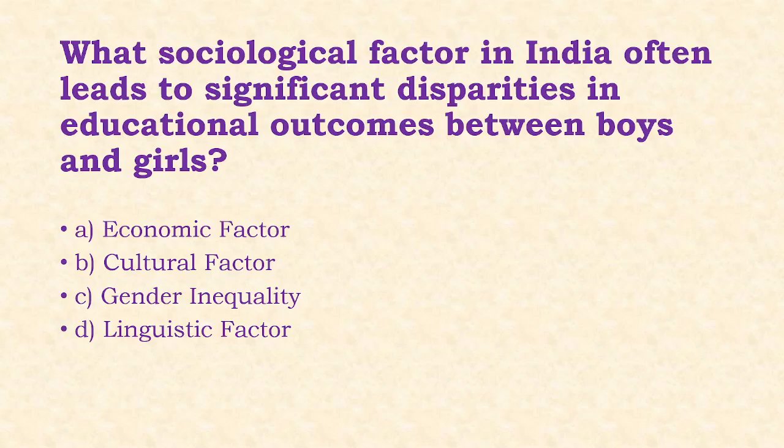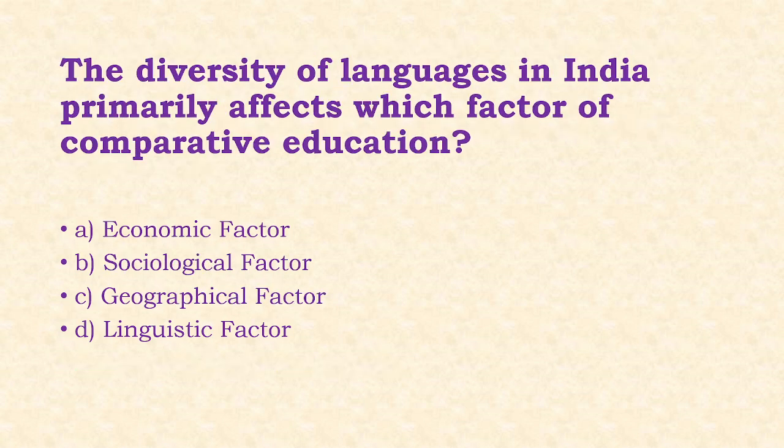Next, what sociological factor in India often leads to significant disparities in educational outcomes between boys and girls? Options: economic factor, cultural factor, gender inequalities, linguistic factor. Answer of this question is option C, that is gender inequality.